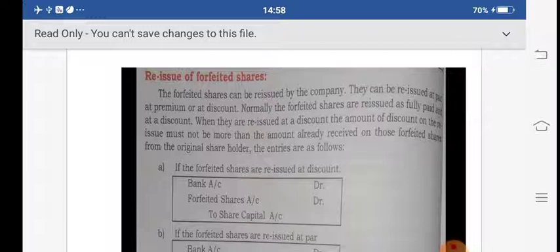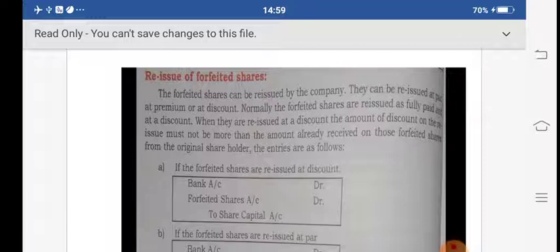The forfeited shares can be reissued by the company. Whatever rights were cancelled, those shares the company has the chance to reissue. They can be reissued at par, at a premium, or at a discount. Normally the forfeited shares are reissued as fully paid and at a discount.